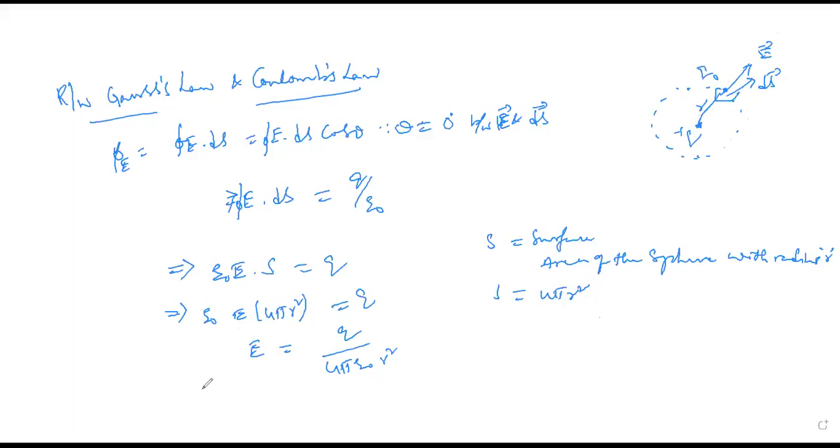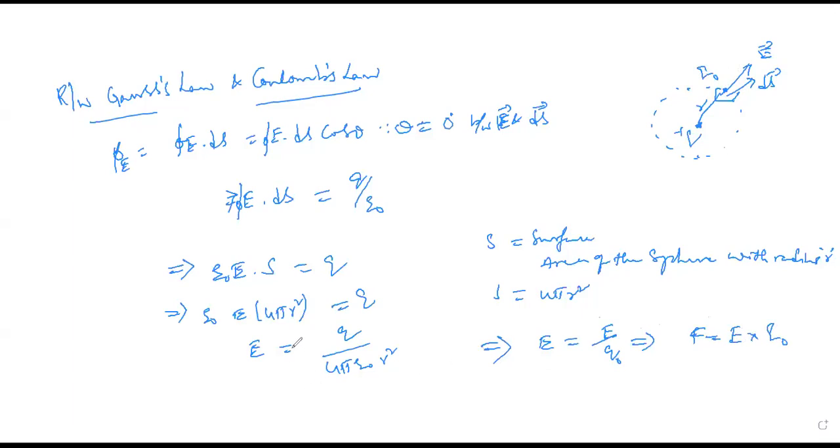Electric field intensity is defined as force per unit test charge. Our test charge is Q naught, so we can write F is equal to E into Q naught.